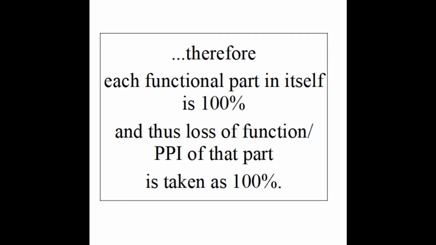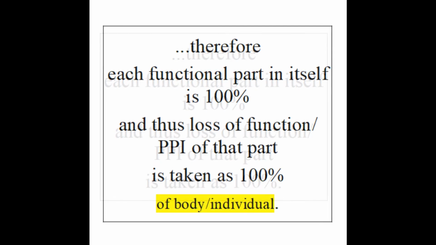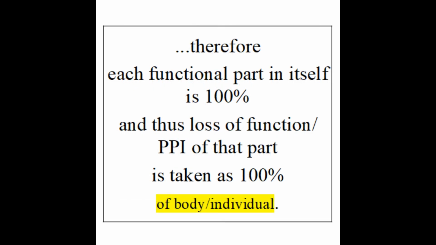It missed the term of body or individual at the end. Let us add that phrase and read it again. Therefore, each functional part in itself is 100% and thus the loss of function or PPA of that part is taken as 100% of body or individual. Is it not giving a full and totally new meaning?